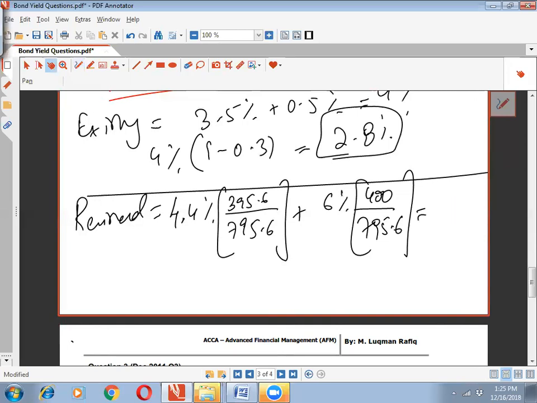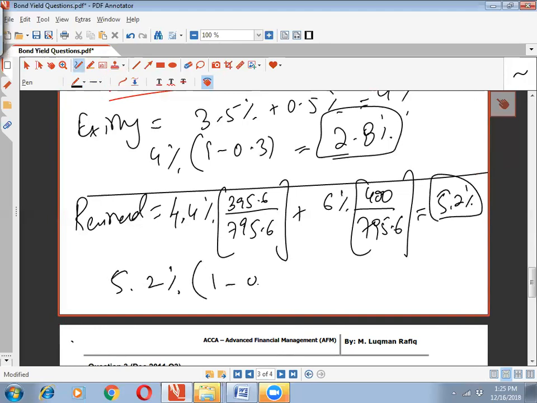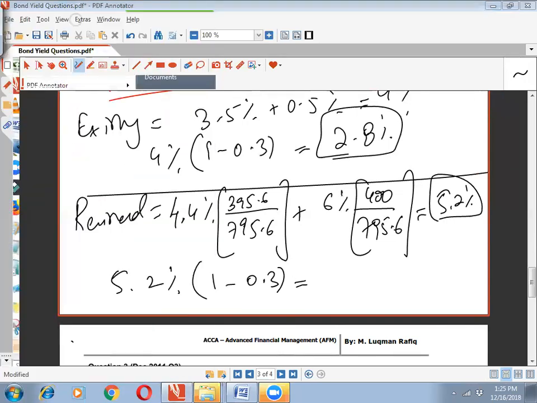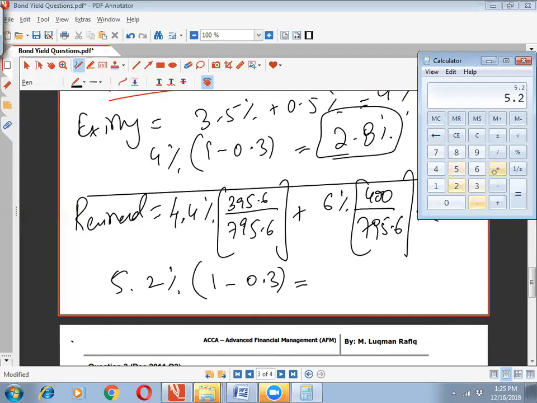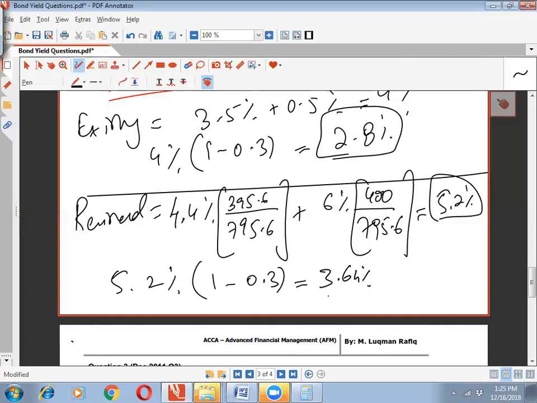Okay, so this 5.2% is the gross cost of debt. This is not effective. So what we need to do is multiply 5.2% by 1 minus 0.3. So 3.64% is going to be the effective cost of debt. 3.64 is going to be the effective cost of debt.